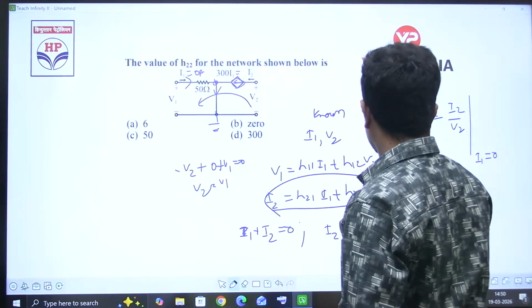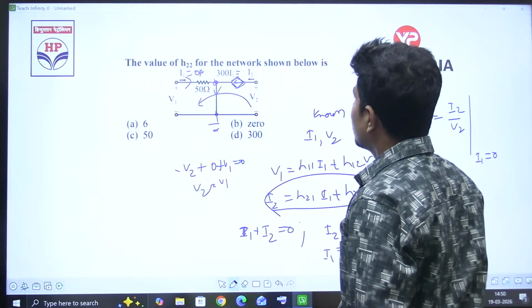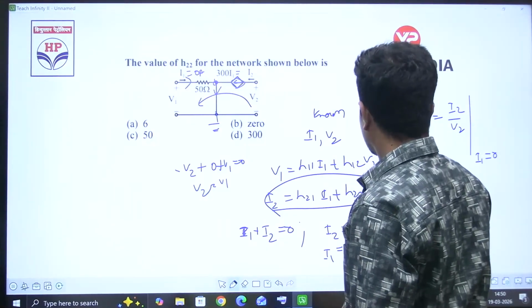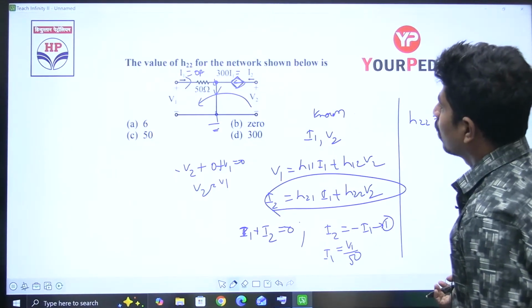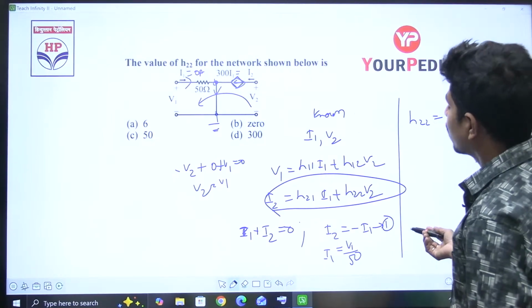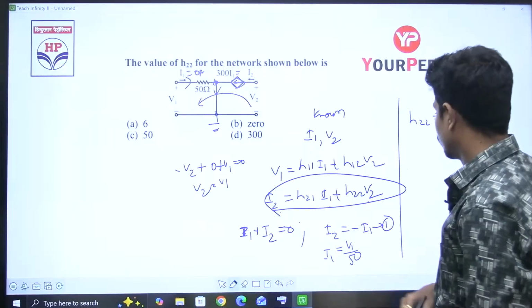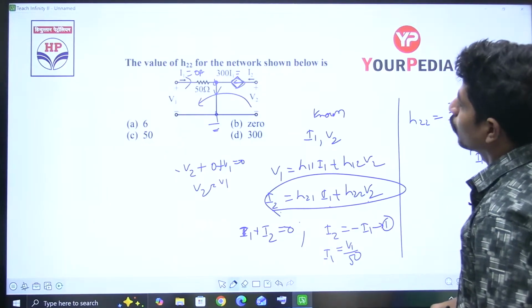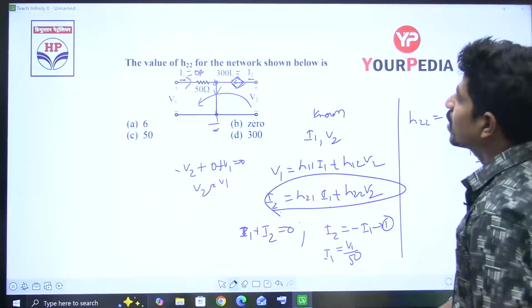That is equation 1. I1 is equal to V1 by 50, but I want I2 in terms of I1 and V2.